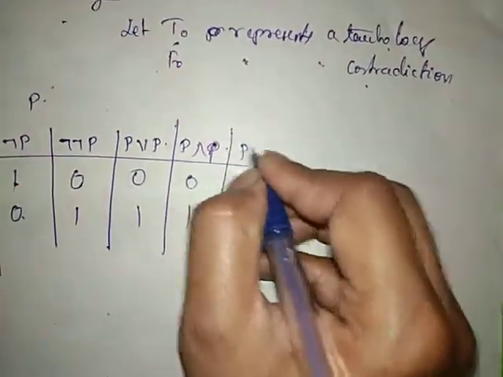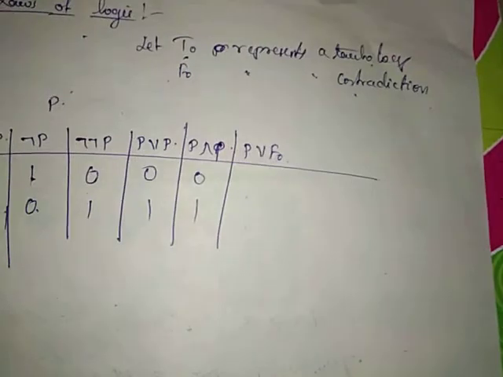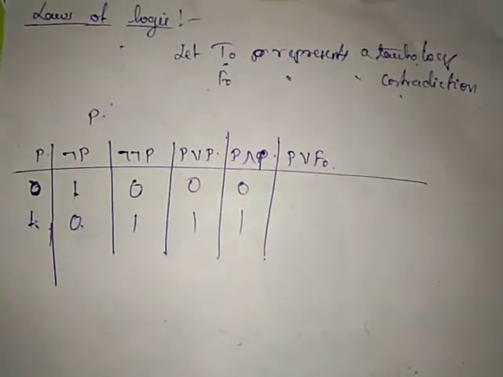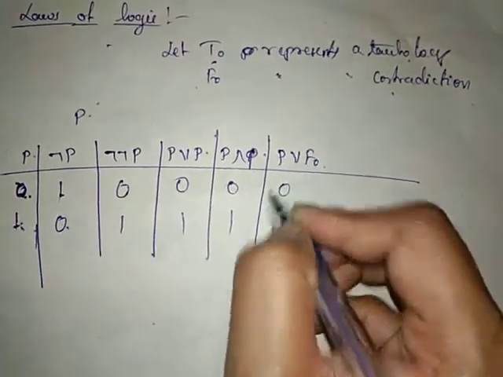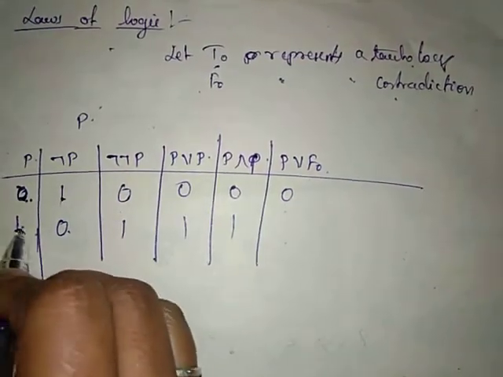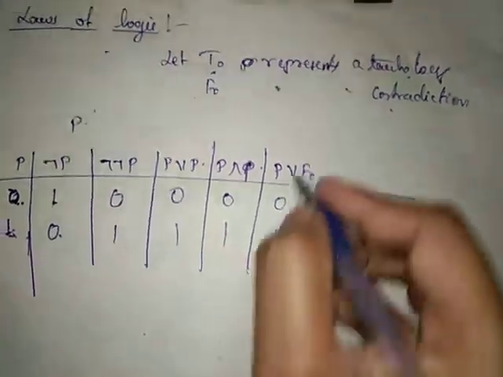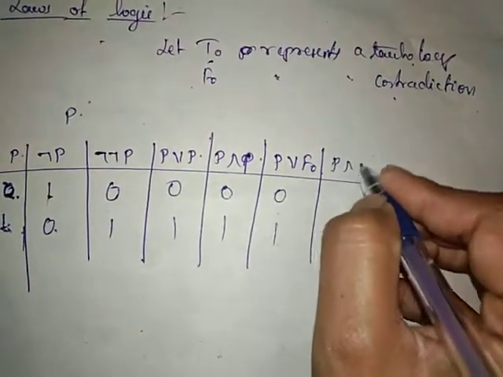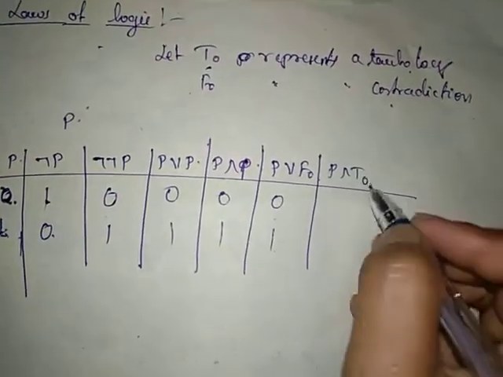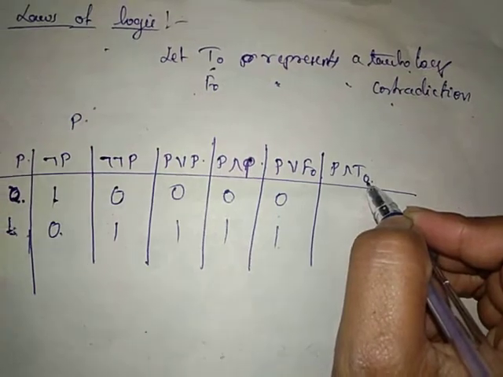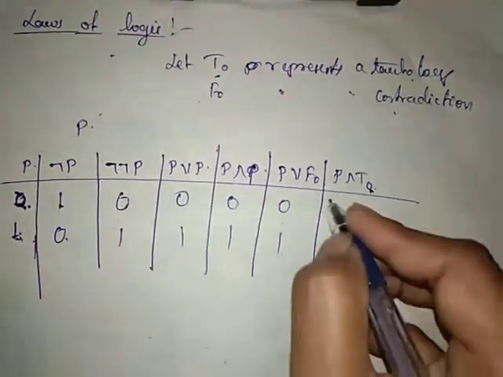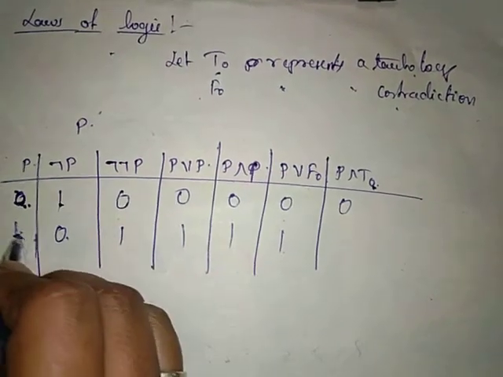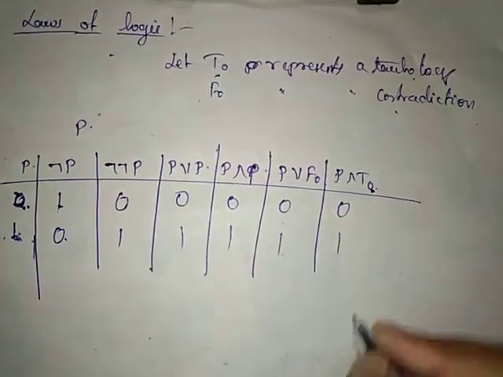Now P or F naught. F naught means contradiction. Contradiction means all the truth values are false. So 0 or 0 is 0, 1 or 0 is 1. Now P and T naught. T naught means all the truth values are true. So 0 and 1 is 0, 1 and 1 is 1.